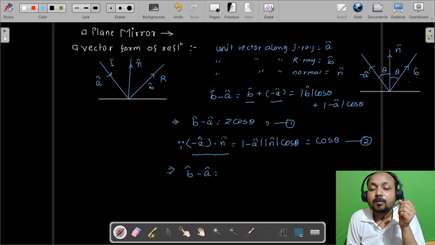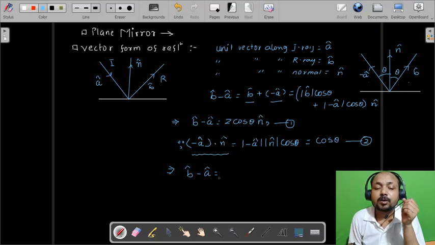Here what we have written is the magnitude, so we have to mention the direction also, along which the resultant or the component is going. So it is the N cap. Now since B cap minus A cap is equal to 2 into cos theta into N cap, in place of cos theta just substitute this value.